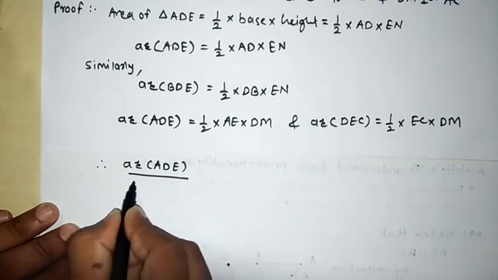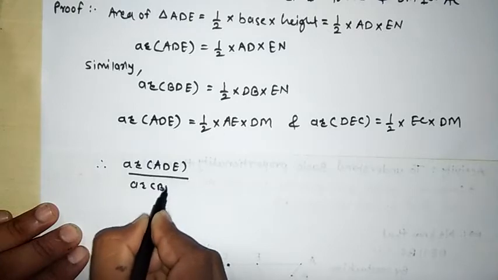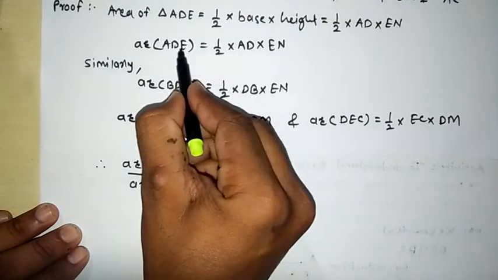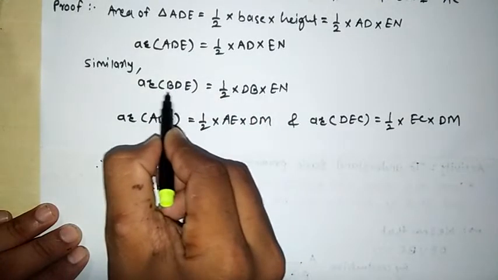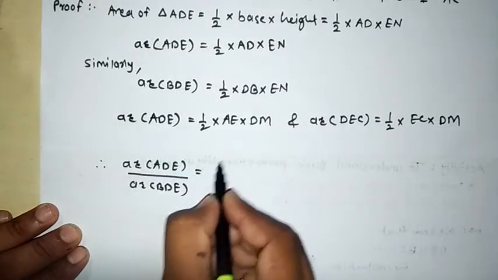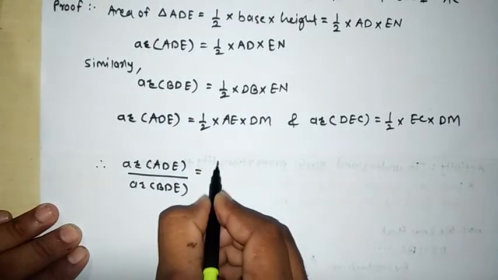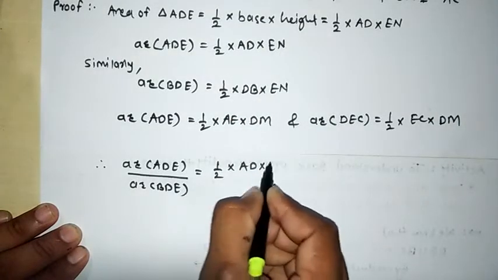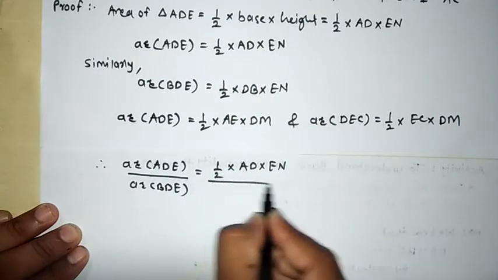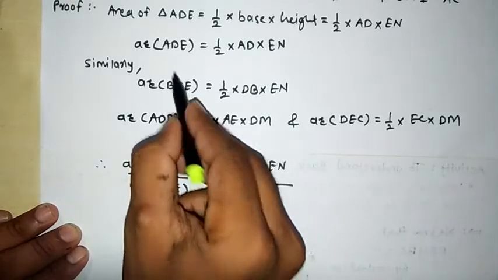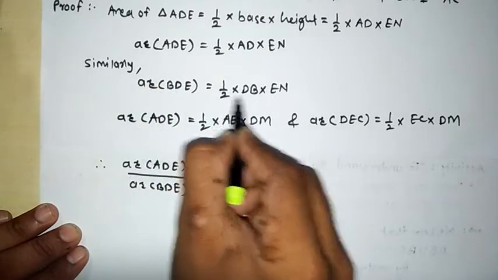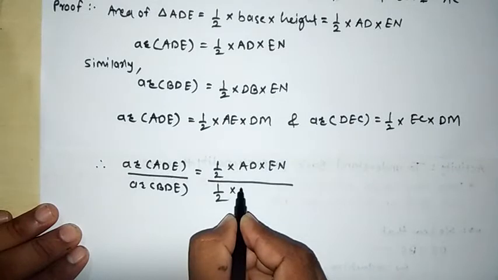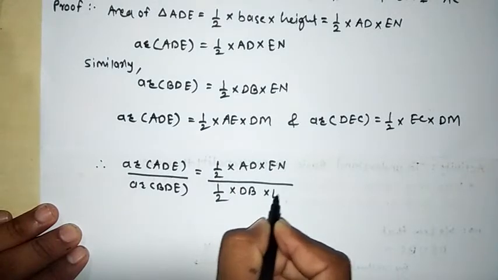Therefore, now see, we have to divide the area of triangle ADE by the area of triangle BDE. Area of triangle ADE is equal to 1 by 2 into AD into EN, divided by the area of triangle BDE, which is 1 by 2 into DB into EN.